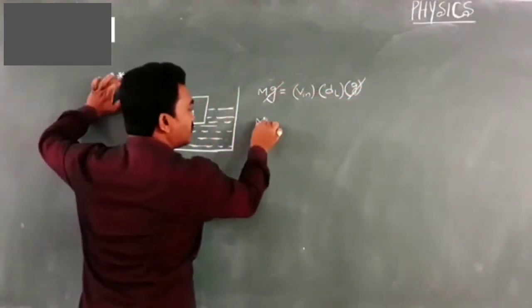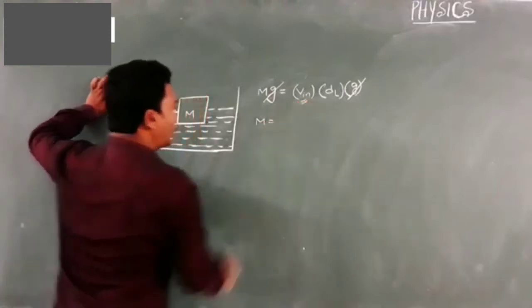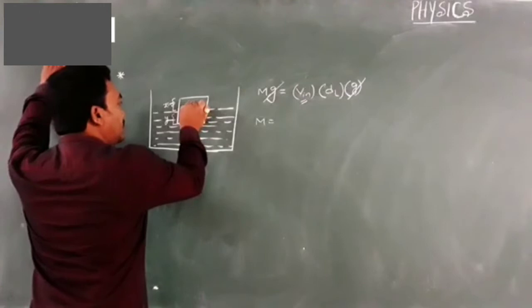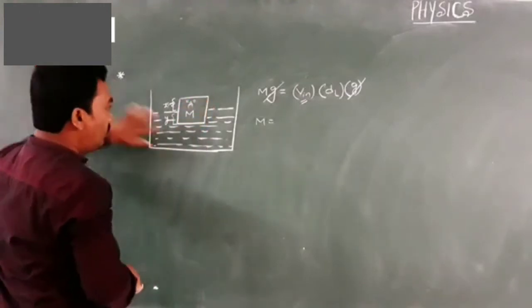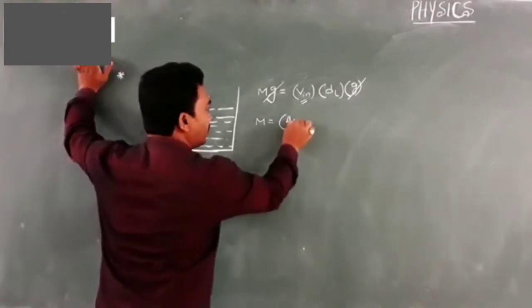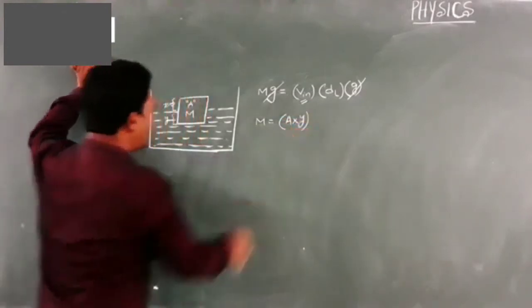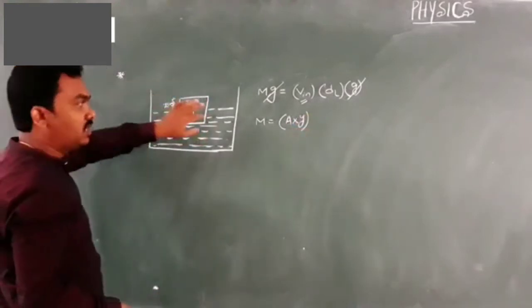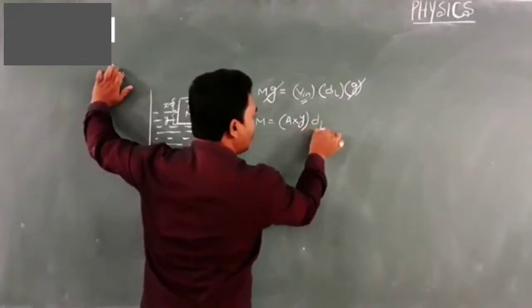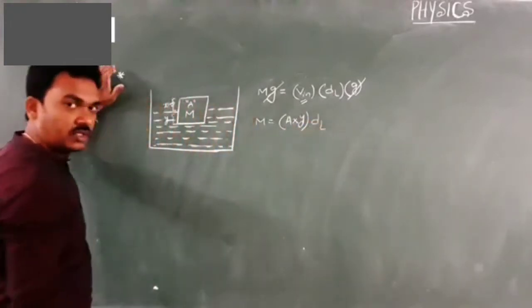Of course, m equals Vn, the volume of the body present inside the liquid. If A is the cross-sectional area of the body, then the volume of the body present inside can be written as A into Y. Cross-sectional area into length inside will give the volume of the body present inside the liquid, into density of the liquid. Here is the equation.